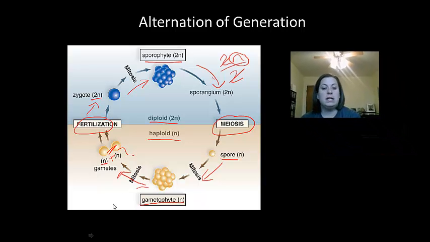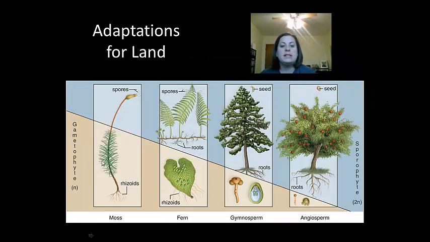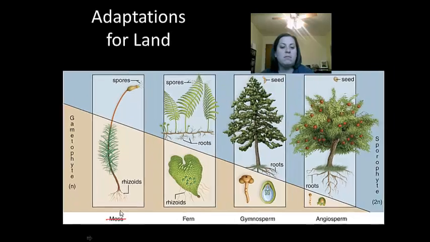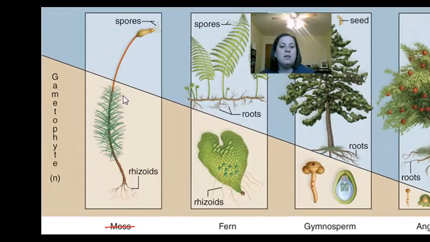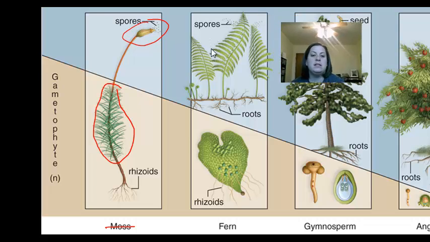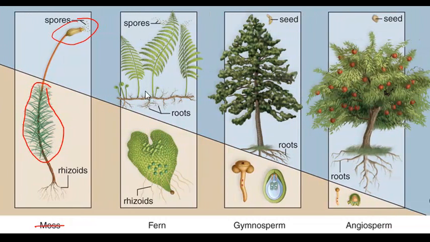It's only in plants. So when we look at this, guys, and we look at it in the plants we're going to focus in, you'll see here in mosses, the gametophyte is going to be the dominant generation. This is what you see when you see a moss. You only see the sporophyte generation when it's ready to release the spores. Also here in ferns, when you're looking at a fern, you're going to see the sporophyte generation. That's what the plant looks like, as well as in the gymnosperms and the angiosperms.